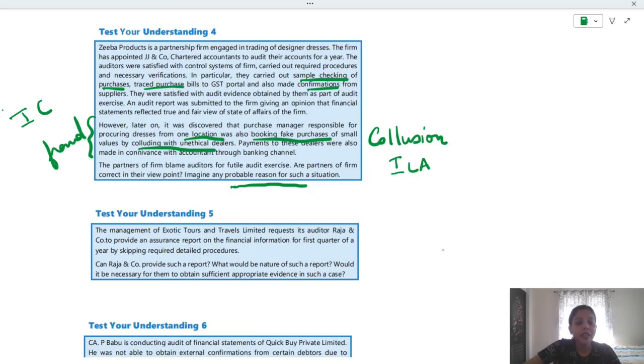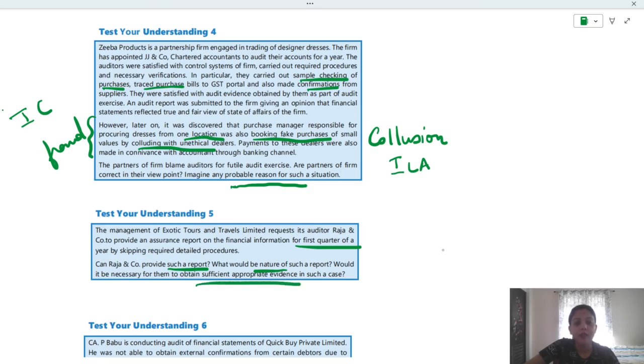The management of Exotic Tours and Travels Limited requested its auditor, Raja and Company, to provide assurance report on the financial information for the first quarter of a year by skipping required detailed procedures. Can Raja and Company provide such a report? What would be the nature of such a report? Would it be necessary for them to obtain sufficient appropriate evidence in such a case?